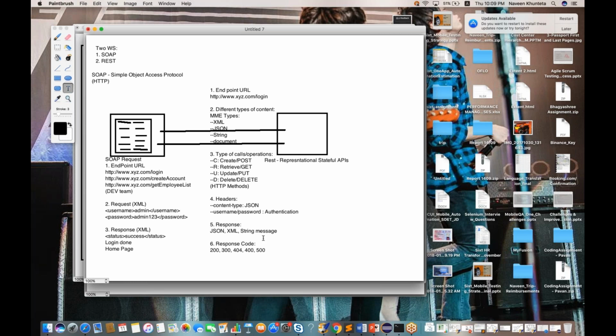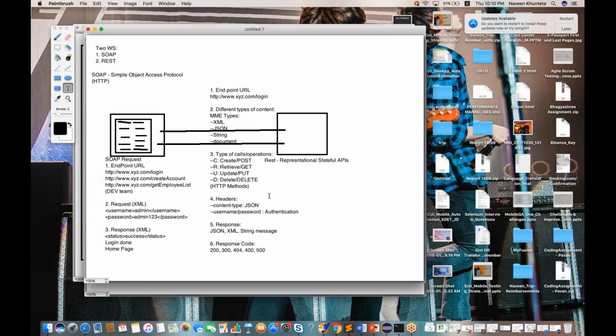Okay, so this is the basic difference between SOAP and REST, and this is one of the most important interview questions. The first question they will be asking: have you ever worked upon web services? Yes. What do you mean by SOAP? What kind of web services? SOAP and REST both. Can you please tell me the difference? So these are the differences between SOAP request and REST request.